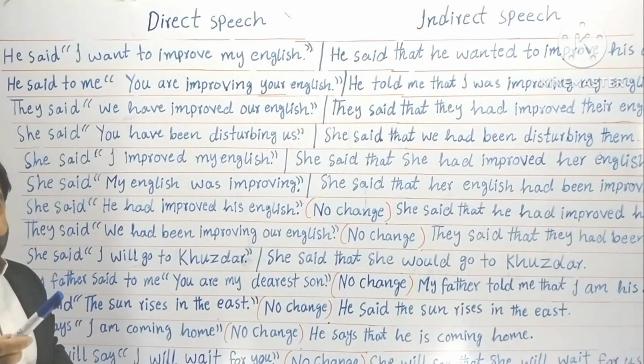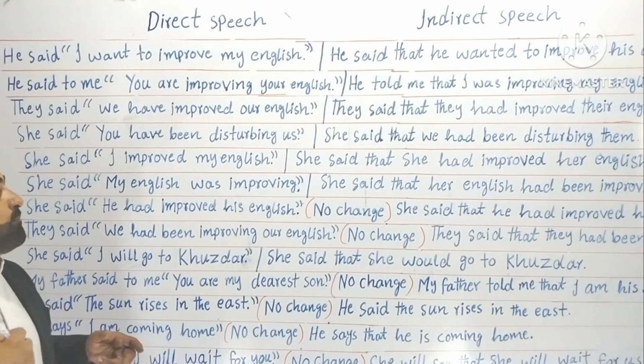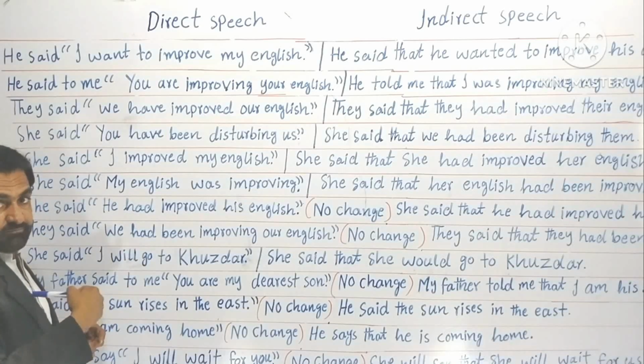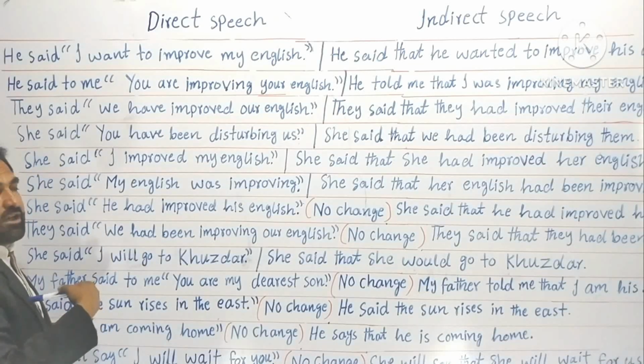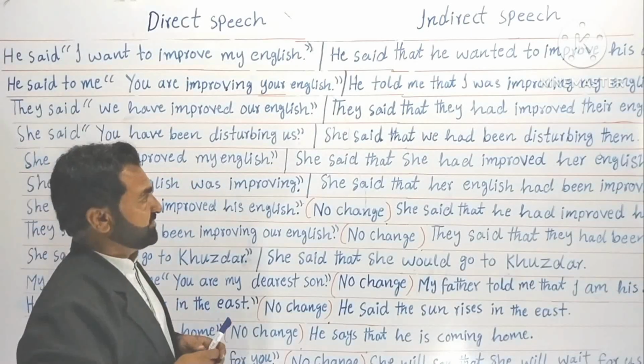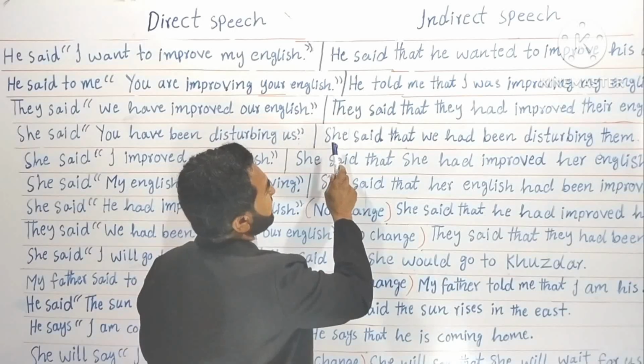Now she said means she was talking to me. She said to me that we have been disturbing them. Understood? She said you. Now you means me. We, okay? She said you have been disturbing us. Now look at the indirect speech. It will change into past perfect continuous.